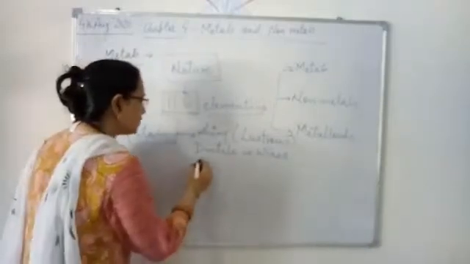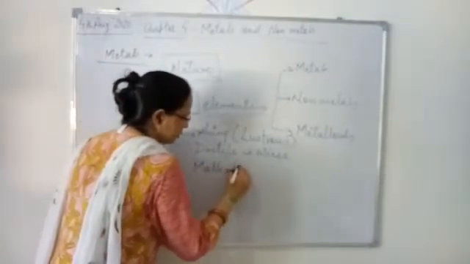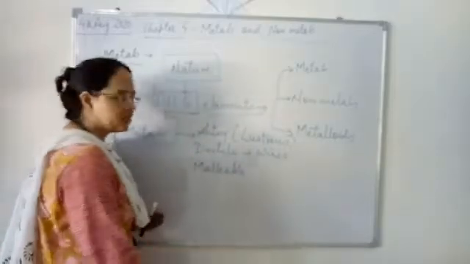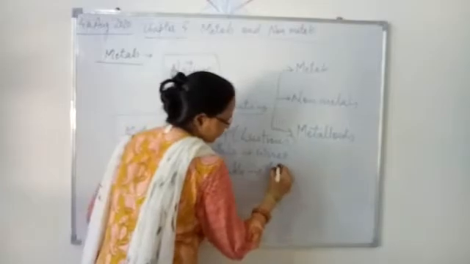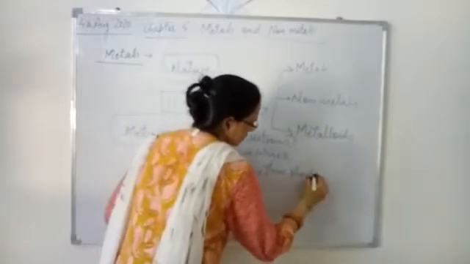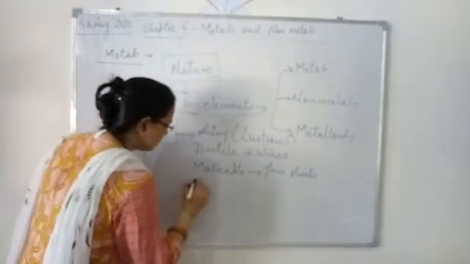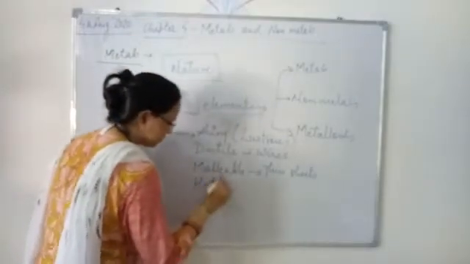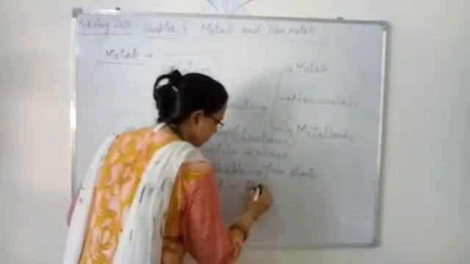Then metals are malleable. That means they are converted into thin sheets. Next, metals are hard. They are strong and hard.